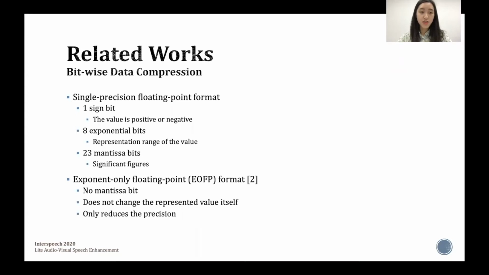The exponential bits determine the representation range of the value, and the mantissa bits account for the significant figures. Because quantization on the mantissa bits does not change the represented value itself, but only reduces the precision, we drop all the mantissa bits to the exponent-only floating point format, termed EOFP, as our data compression format.